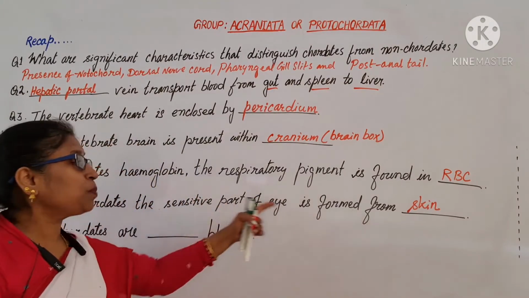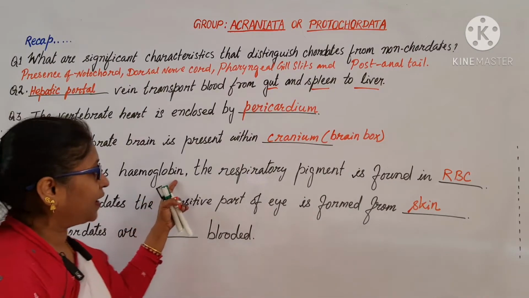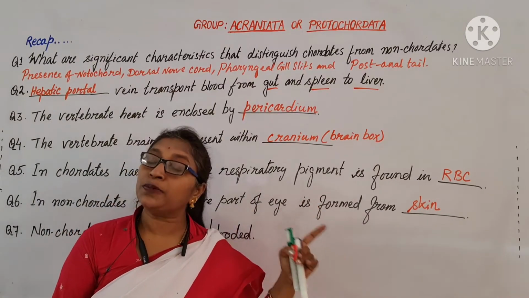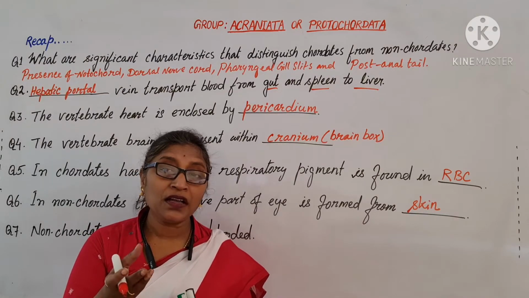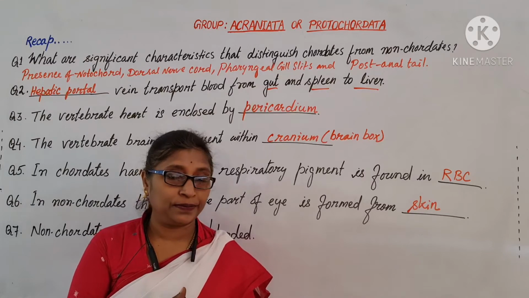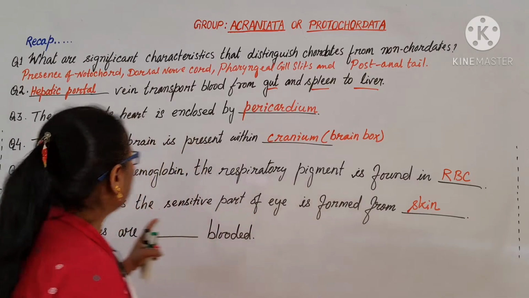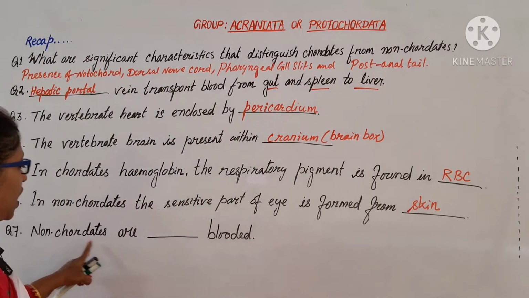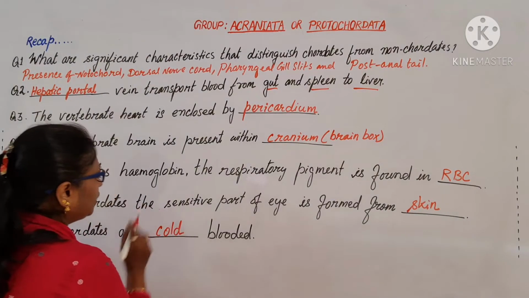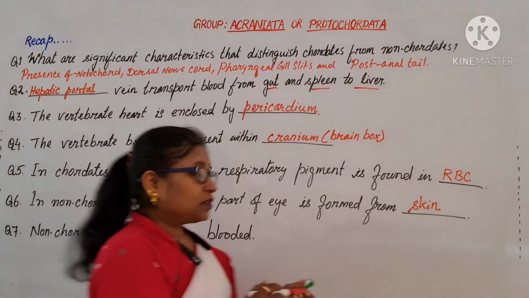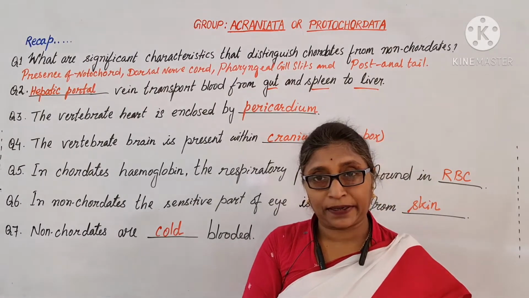If the respiratory pigment is present in non-chordates, it is dissolved in plasma, the fluid part of the blood. Non-chordates are cold-blooded. In chordates, some animals are cold-blooded and some animals are warm-blooded.